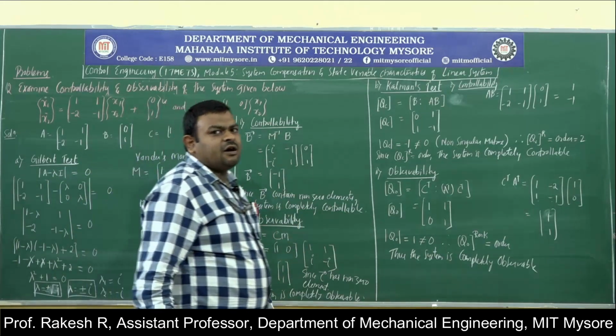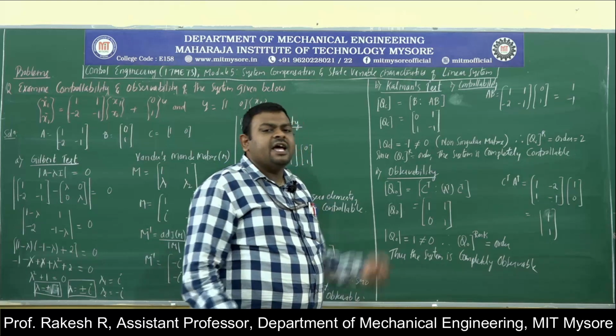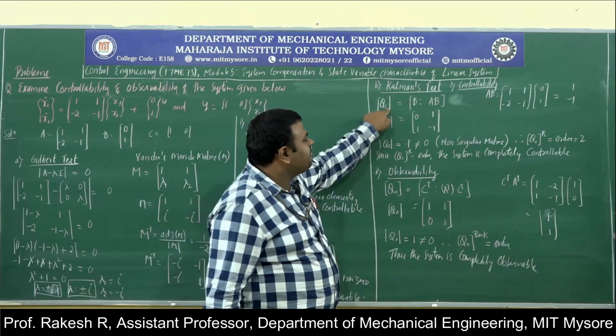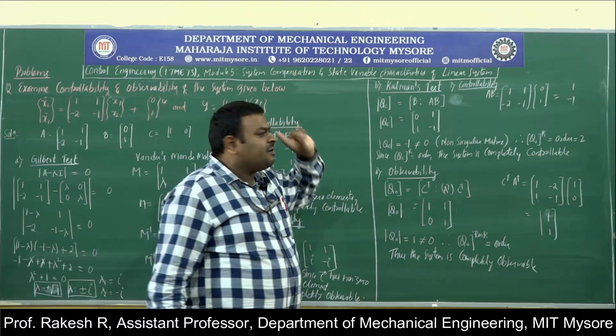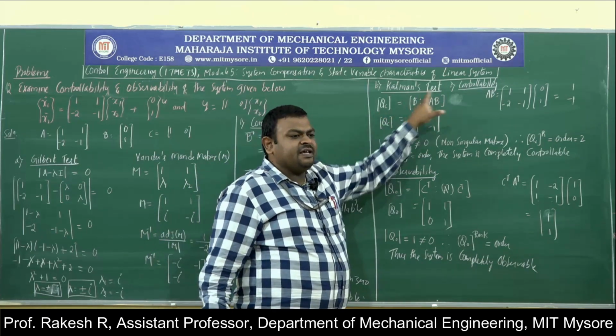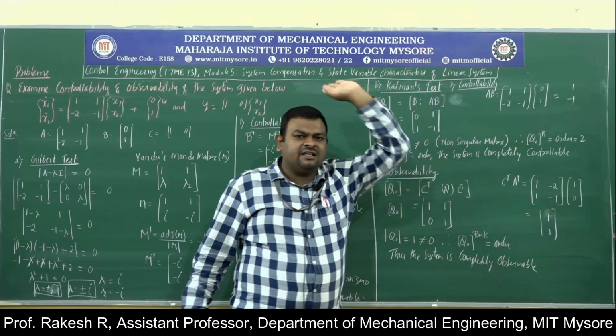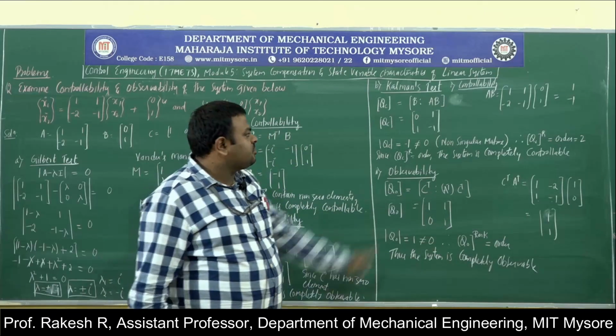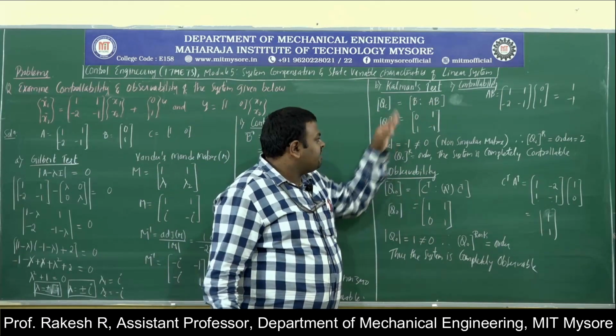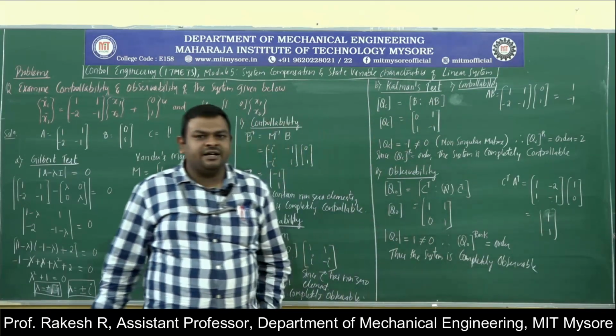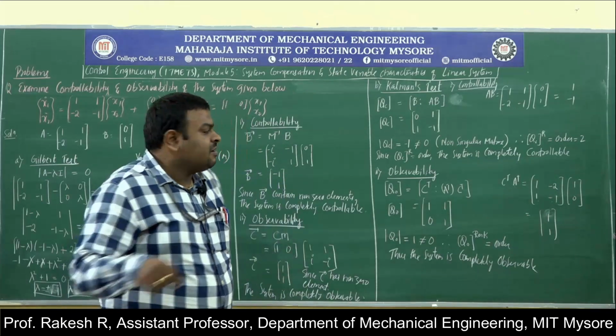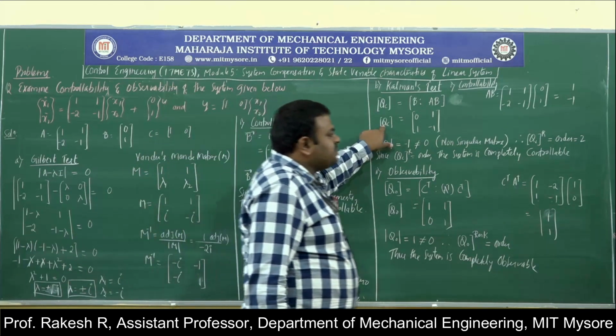Next, Kalman's test. In Kalman's test, we have to obtain a composite matrix for controllability, which is QC. That is calculated like B, AB, A square B, A cube B, and so on, stopping up to order 2. Then find out the QC matrix. After finding it, find the rank of the composite matrix.